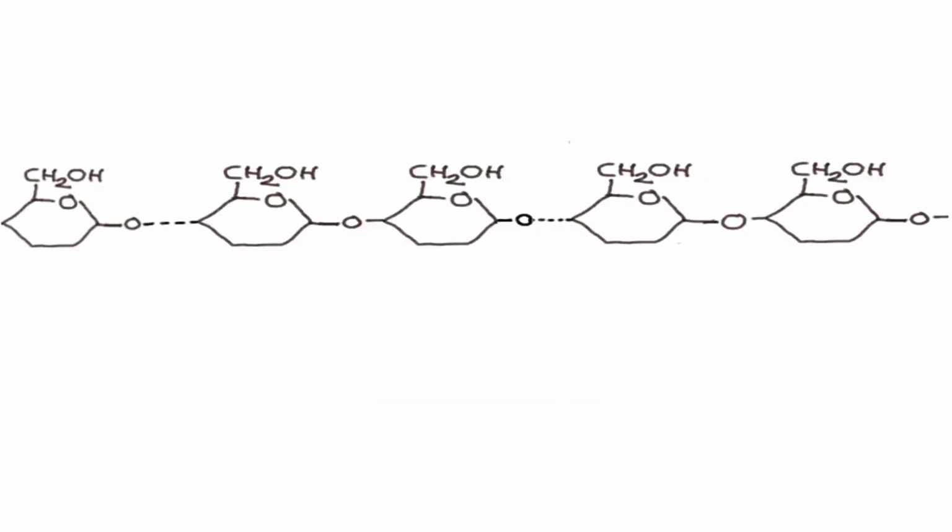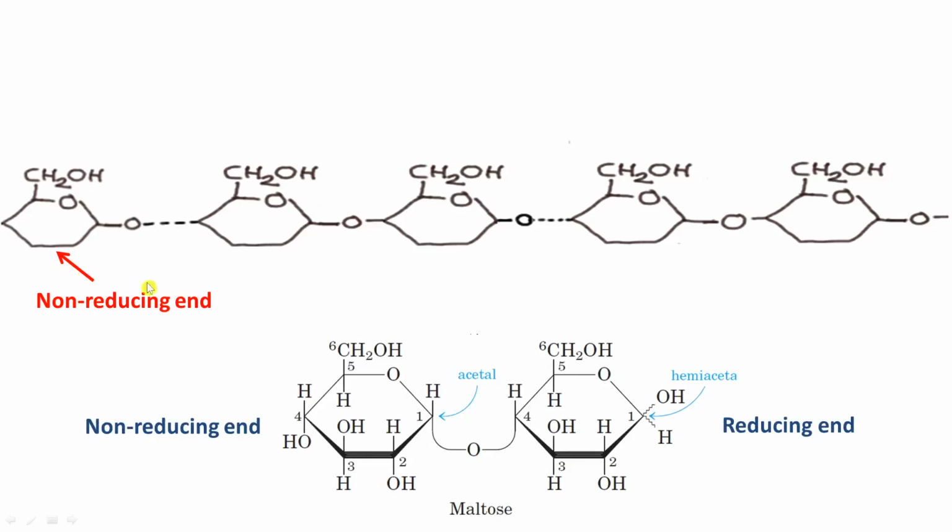So here you can see a long glucose chain which belongs to the glycogen. Here the glucose molecule which you are observing towards the left hand side will form the non-reducing end of this glycogen chain. Now what is this non-reducing end? Let us see. We will understand this non-reducing end concept from the example of maltose. In this maltose, there are 2 glucose residues or 2 glucose units which are attached by glycosidic linkage. Now the glucose molecule which is present towards the right hand side, the C1 carbon of that glucose molecule is completely free. Means it is not forming any glycosidic linkage with any other glucose molecule.